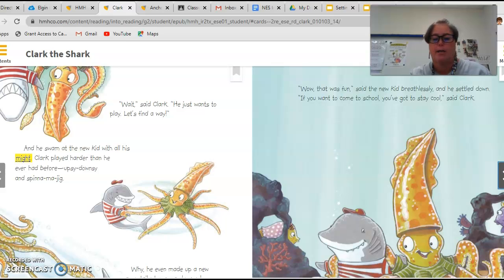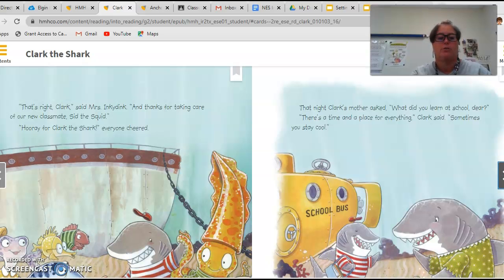So on this page, he's at school on the playground. They're still in the ocean. That's the setting. They're at school. That's the setting also. They're at the playground. That's the setting also. So you see how the setting can be all different places throughout the story.